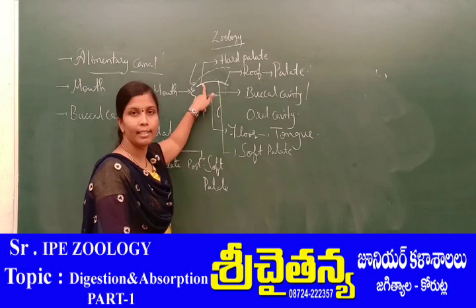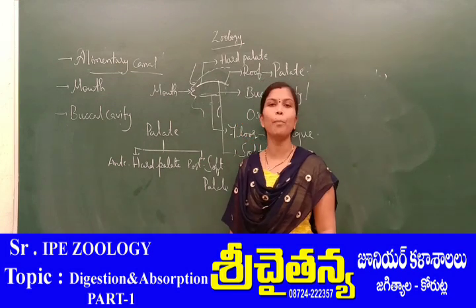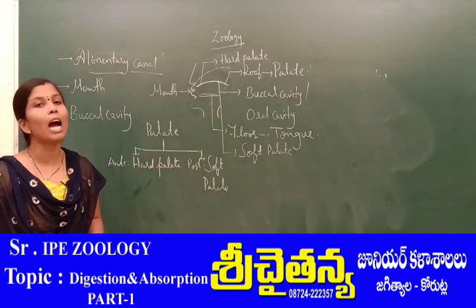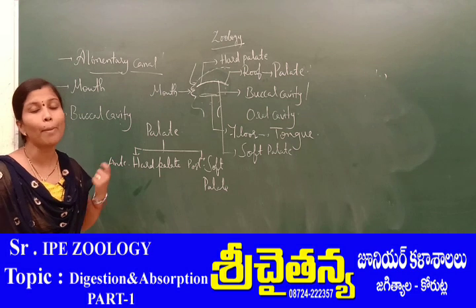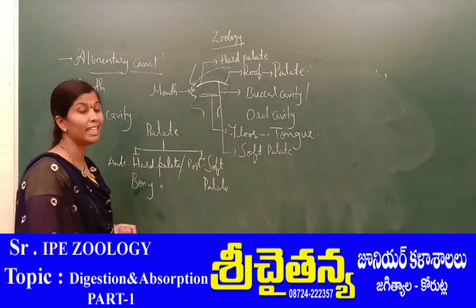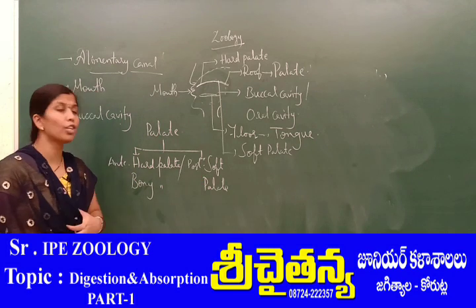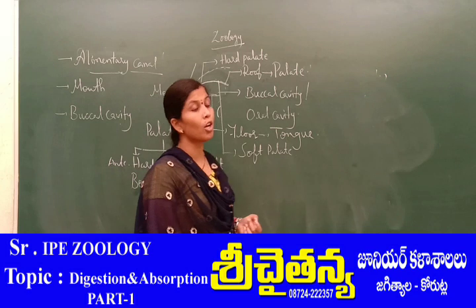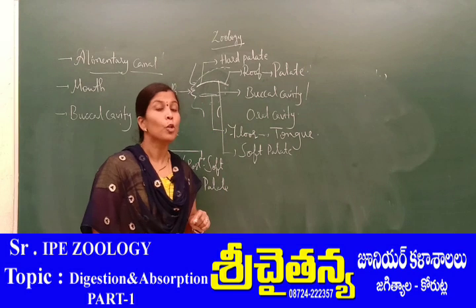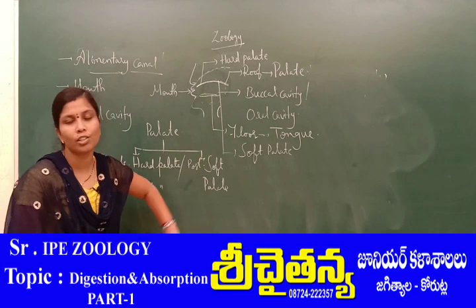Why is the anterior portion hard and the posterior portion soft? The hard palate is made up of bony structures, hence the anterior palate is hard. It is also termed the bony palate because it is made up of bones. Then the posterior soft palate: why is it soft? Because it is made up of fibrous connective tissue as well as epithelium.